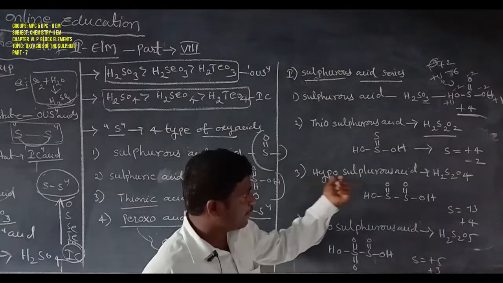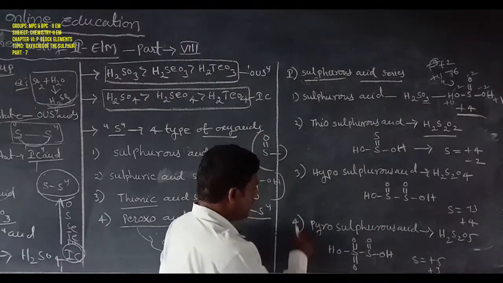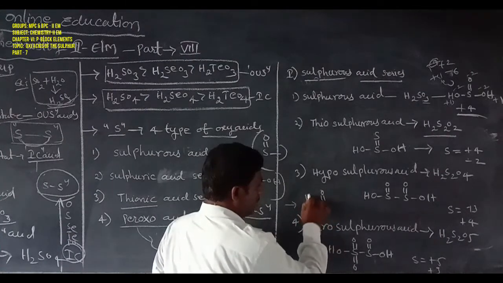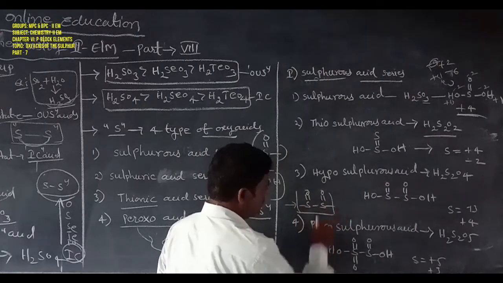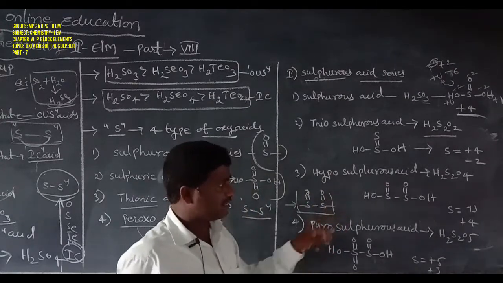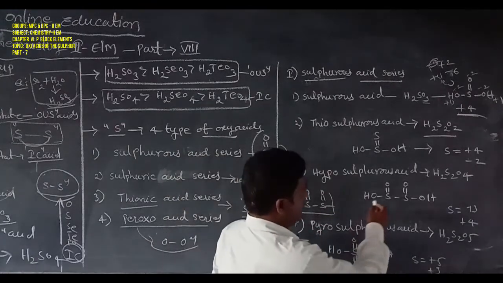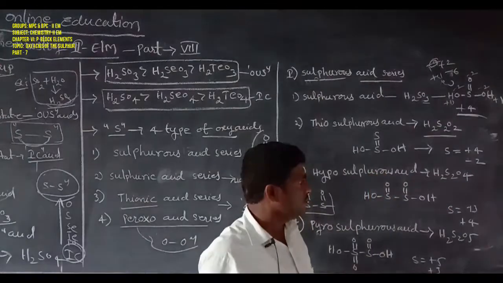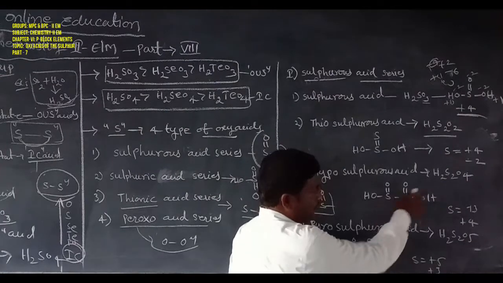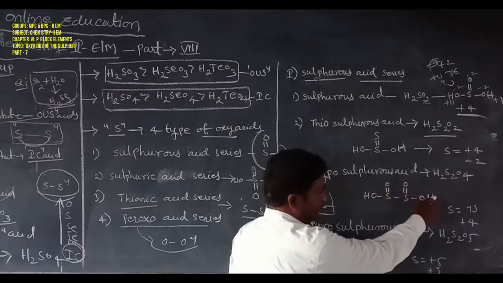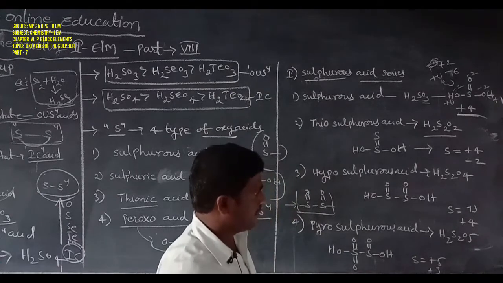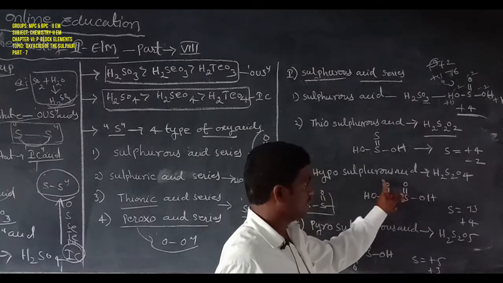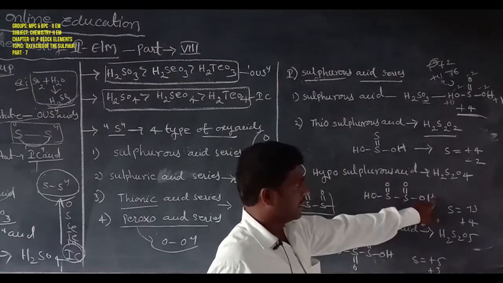Third one is hyposulfurous acid. Hypo means sulfur is linked with another sulfur, with double bond O, double bond O. That type of linkage is called hyposulfurous acid, with formula H2S2O4. 2 sulfur atoms, 4 oxygen atoms, 2 hydrogen atoms.